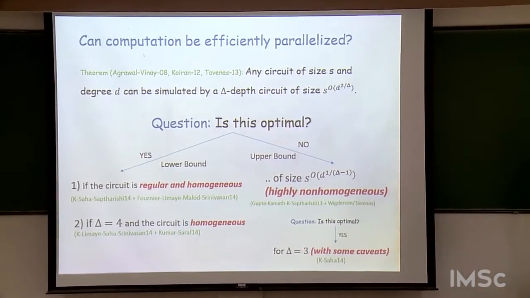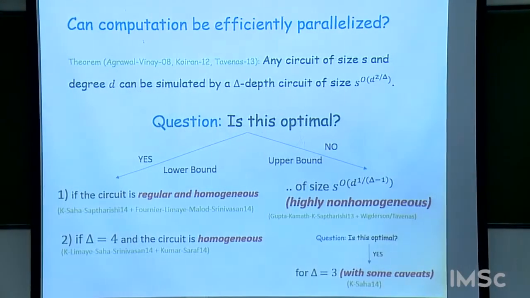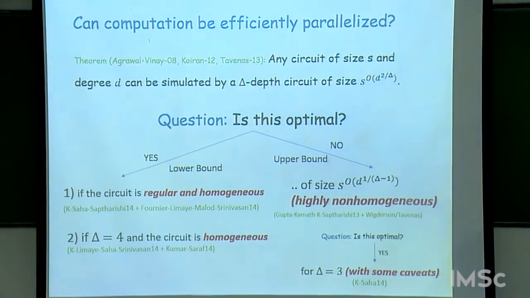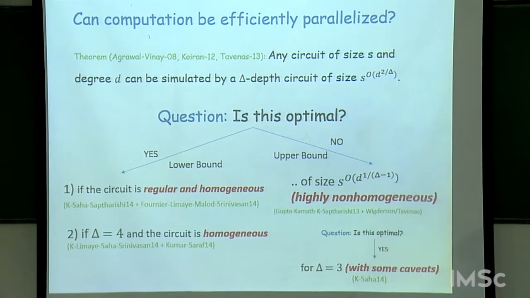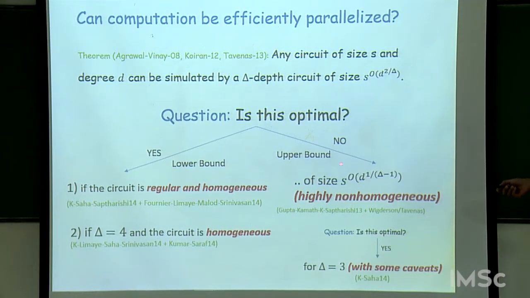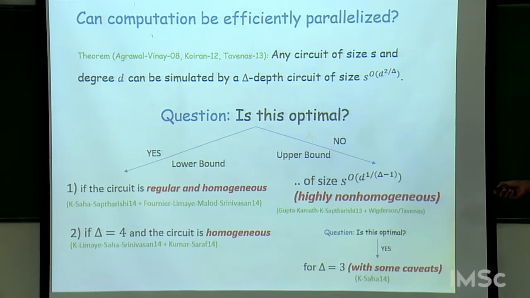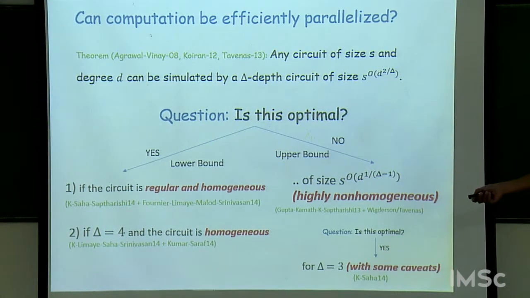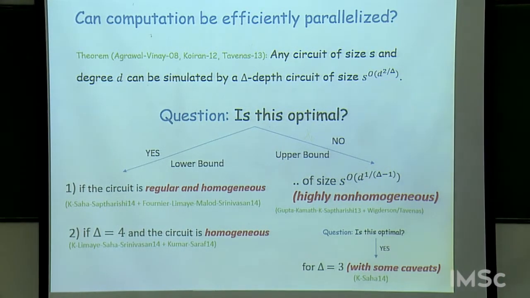Does this highly non-homogeneous result work over any field? This thing here works over fields of characteristic 0, or at least large characteristic, for any arbitrary depth. These results, this upper bound, is for any field. Here let's say the field is the complex numbers.